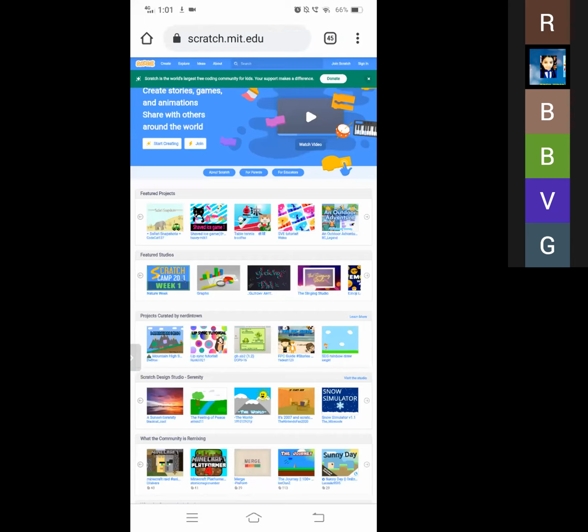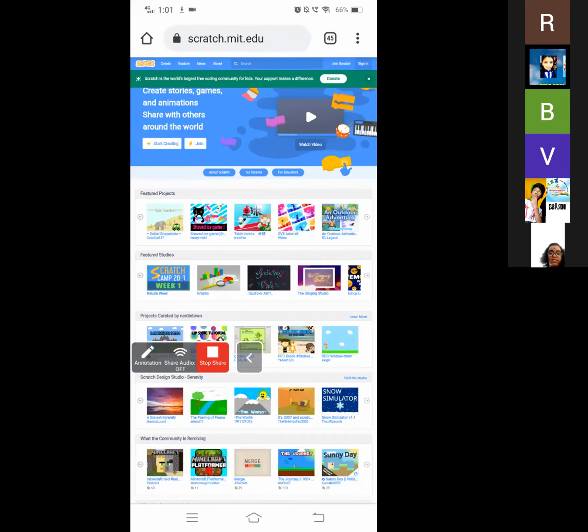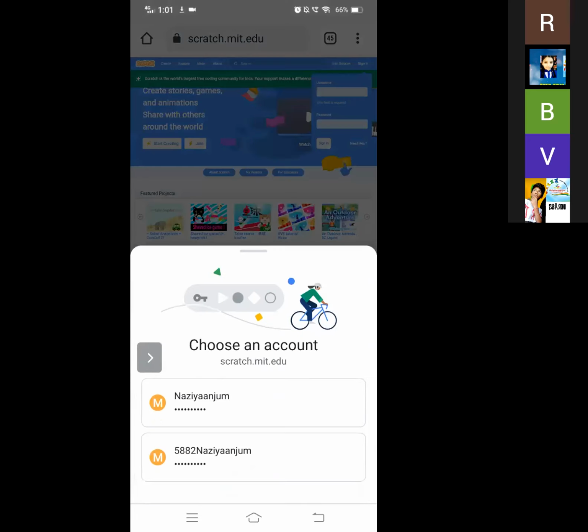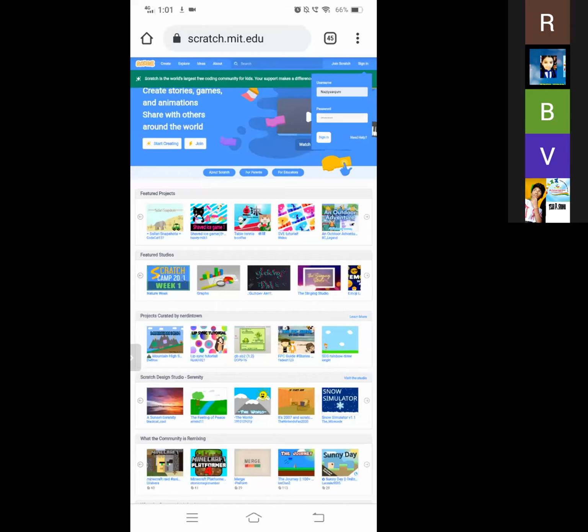Now you have to go to sign in. At the top right side, there is the option of sign in. I think it is visible. We have to click on it. After clicking, it will ask for our username, then we have to type our username and password.